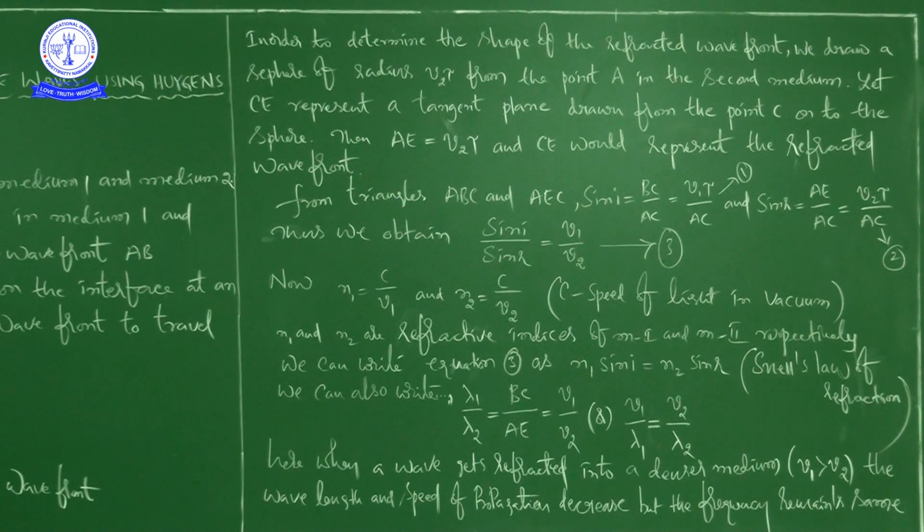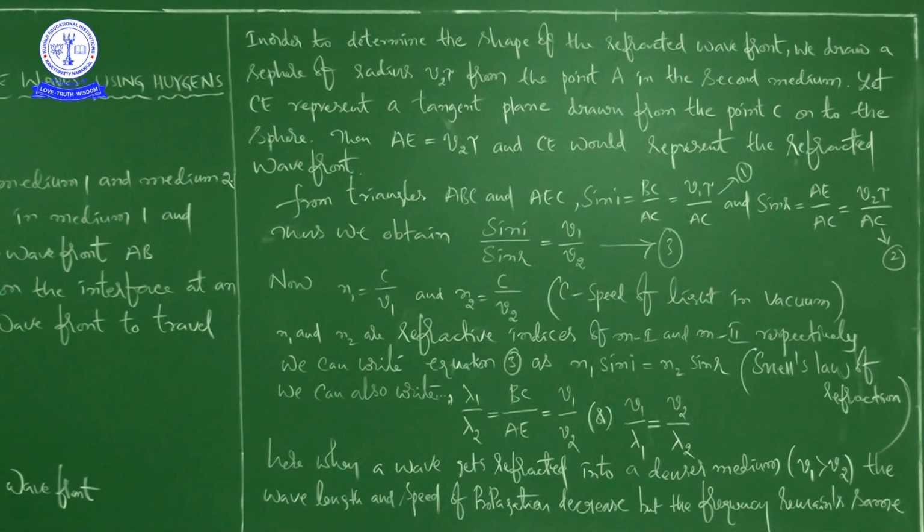So this prediction is opposite to the prediction from the corpuscular model of light, as we discussed in the first wave optics class, where I told you the prediction from Newton's corpuscular model of light and also the prediction from wave theory of light.